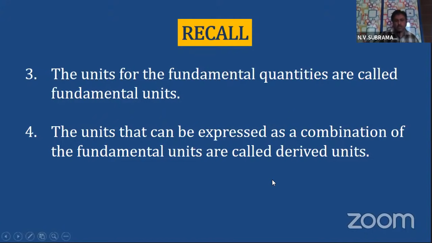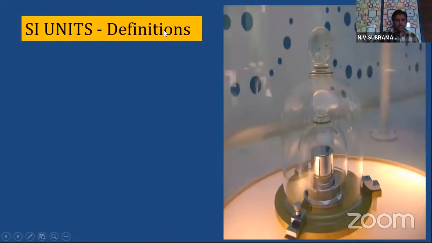Let's look at the first objective for today, that is learning about the definitions of the fundamental units as per the SI system. SI units and their standard definitions. As you can see on the screen, I am showing you an image. At the center of this image there is a cylindrical block. This block is made up of platinum and iridium, and it is exactly 1 kg. This is the standard mass defined as the kilogram.